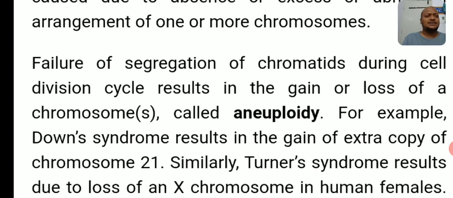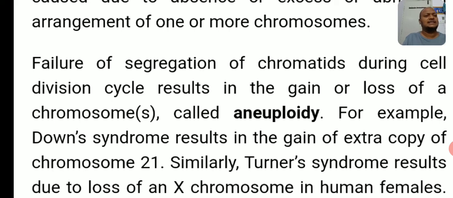Failure of segregation of chromatids during the cell division cycle results in the gain or loss of chromosomes. So either gain or loss of chromosomes causes the different types of syndromes. What is the reason for that? Failure of segregation of chromatids at the time of cell division. And this is called aneuploidy. What is meant by aneuploidy? It is a 2 marks question. Failure of segregation of chromatids during cell division results in the gain or loss of a chromosome.